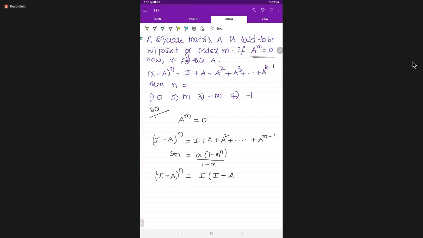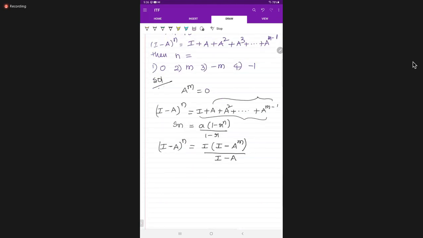Till how many terms are there? From a to the power of m minus 1. If you add I, you get m terms, divided by I minus a. Is there any doubt? Please respond, students.